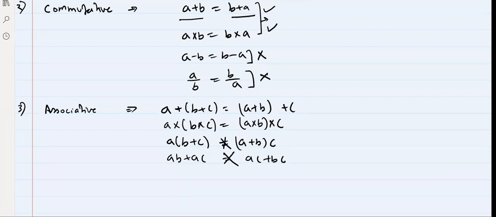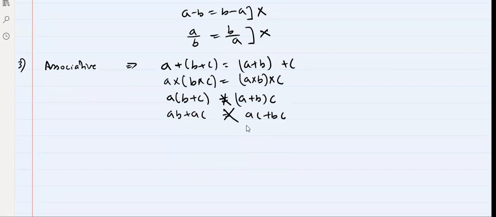Okay. The next is distributive property. So this is the example of distributive property. A into B plus C can be written as A into B plus A into C. This is your distributive property. Yes, this is a distributive property.